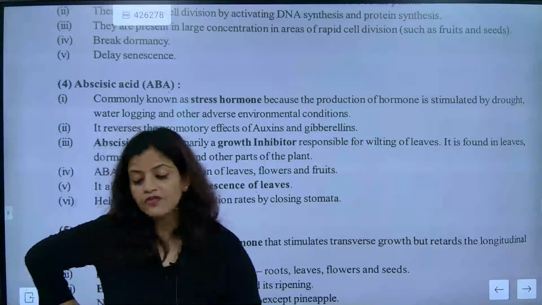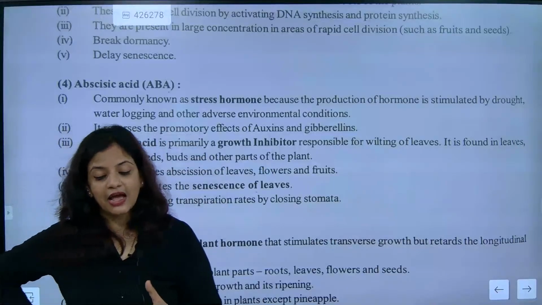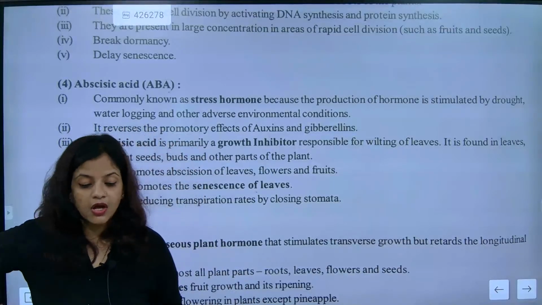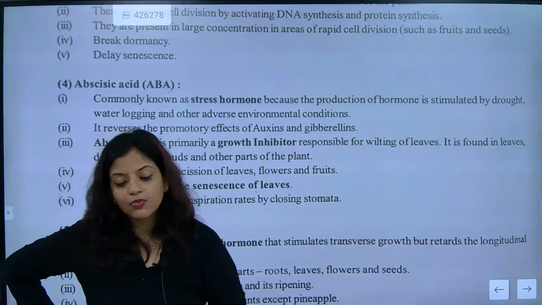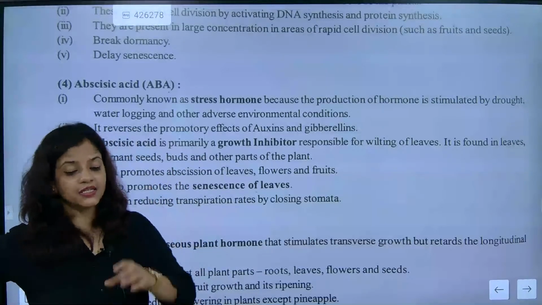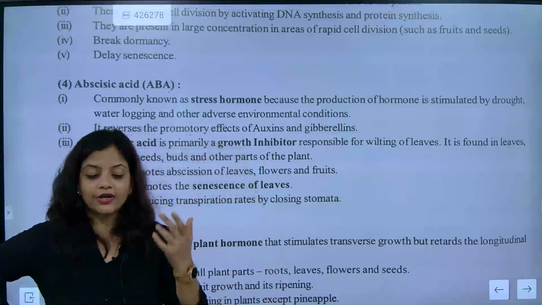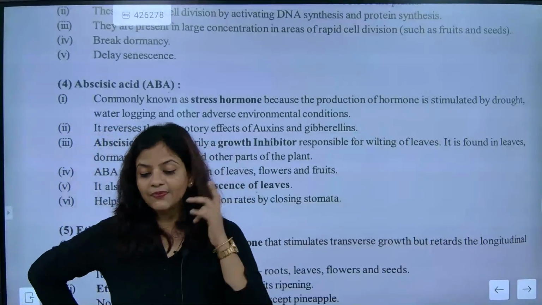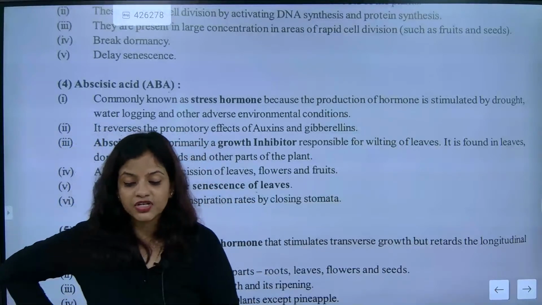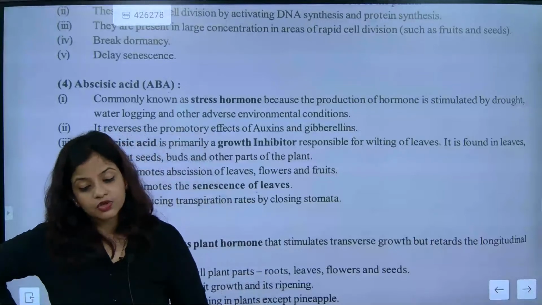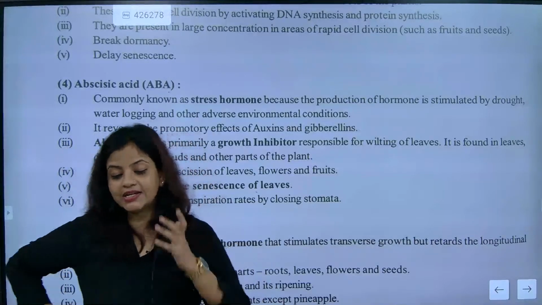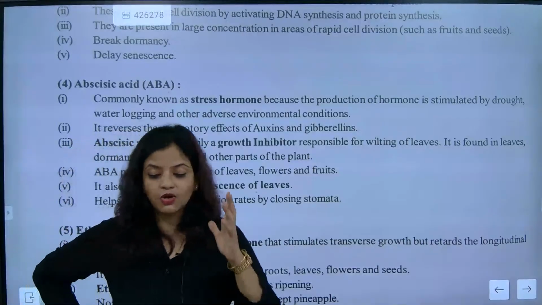So, if waterlogging is there, the roots will have more water, and alcohol will be generated in the root. Understood? Then that stress hormone, abscisic acid, will take over and try to save the plant as much as possible. So only abscisic acid, ABA, is known as the stress hormone. It will also be generated when you do not give water to the plant. So it is exactly the hormone of scarcity, you can say.